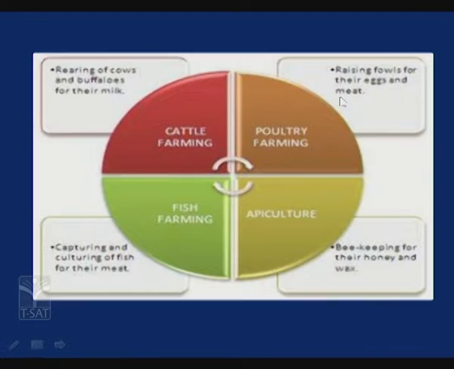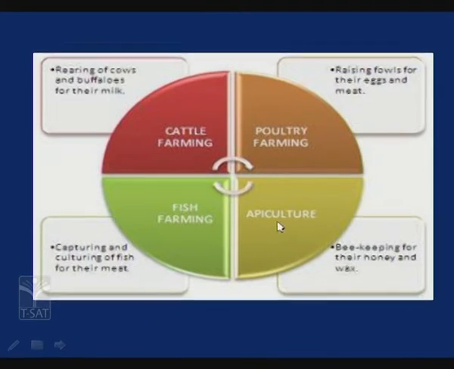Now poultry farming means nothing but raising fowls for their eggs and meat. That is nothing but raising birds for their eggs as well as meat. That is called poultry farming. Now coming to fish farming. Fish farming means nothing but capturing and culturing of fish for their meat. That is called fish farming.